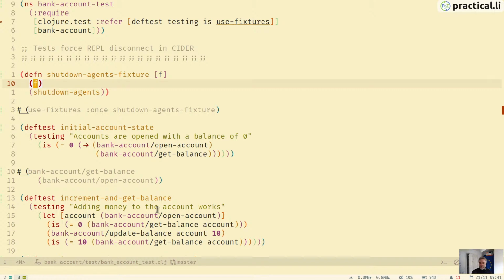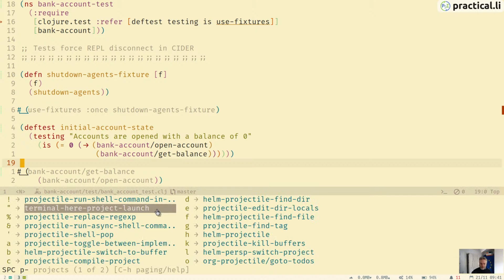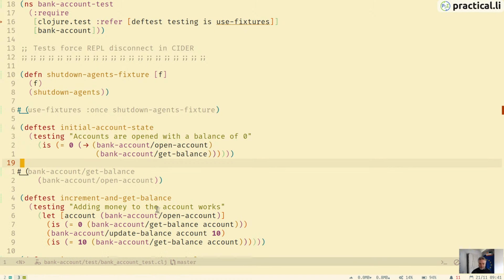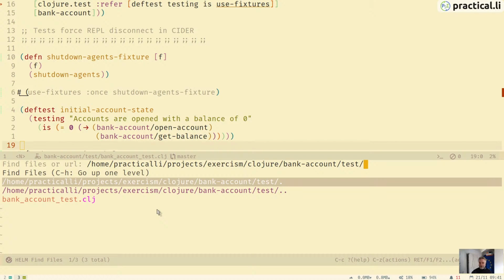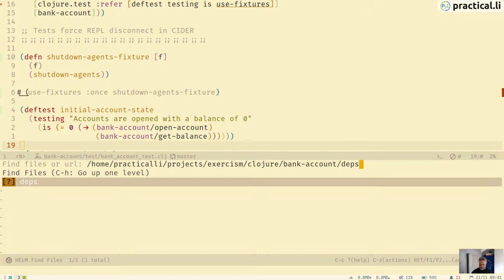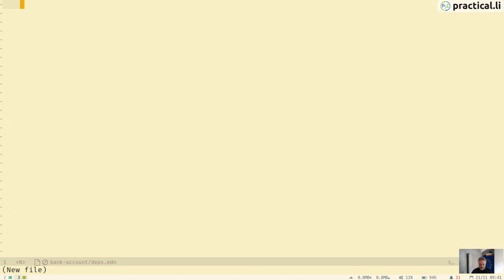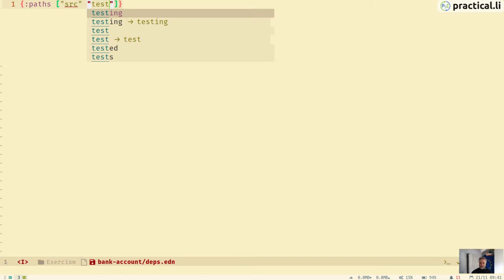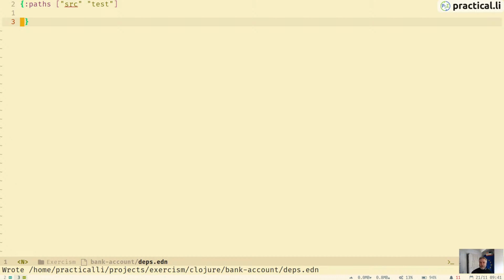Might be worth adding a deps.edn file, and I can run an external test runner. Let's see, let's do bank account deps.edn. Let's just add a very simple paths. Let's do source. Let's be naughty and just stick test in there as well, just in case. We do need that for the CIDER test runner.